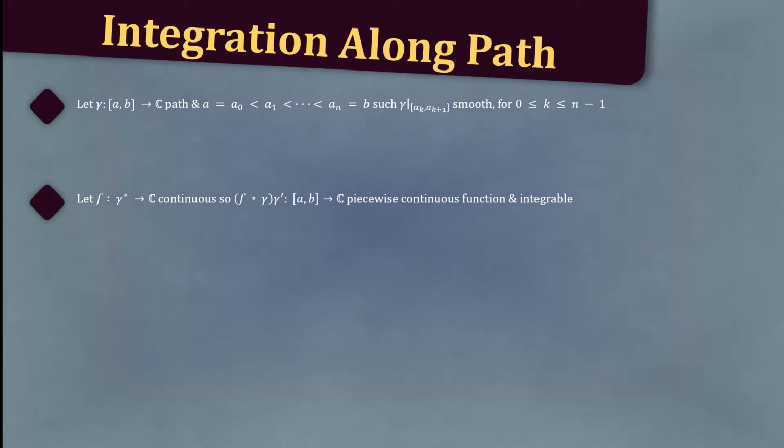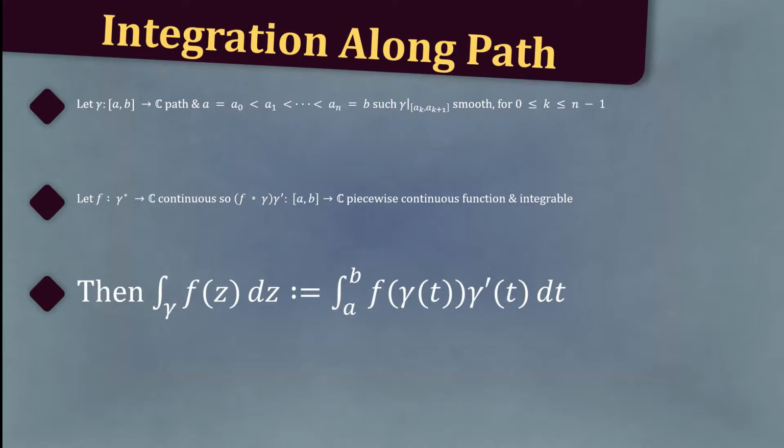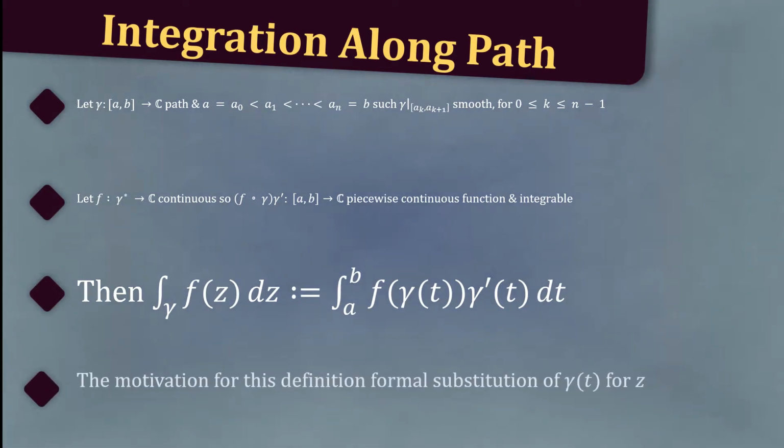and hence integrable. Then we define the integral over γ of f(z) dz to be the integral from a to b of f(γ(t))·γ'(t) dt. The motivation for this definition is the formal substitution of γ(t) for z.